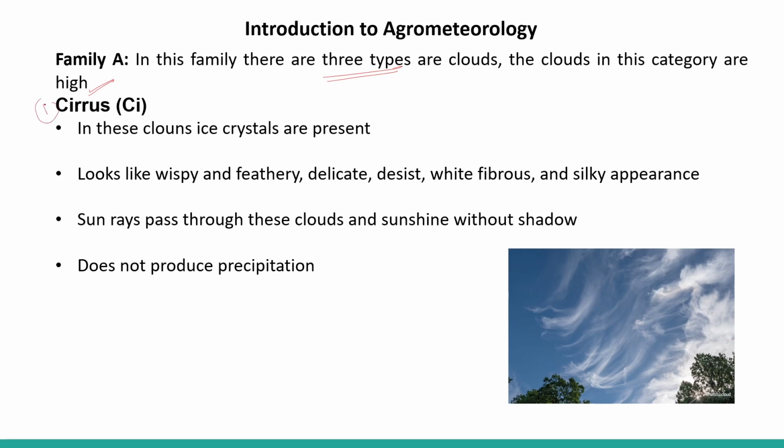The one is the cirrus. In this cloud, ice crystals are present, so they are formed at very high altitude. Okay. So ice crystals are present in these clouds. They look wispy and feathery, delicate, white, fibrous and with a silky appearance. You can see here in the figure also. Sun rays pass through these clouds and sunshine comes without any shadow. No shadow formation takes place in the case of cirrus. These clouds do not produce any precipitation.